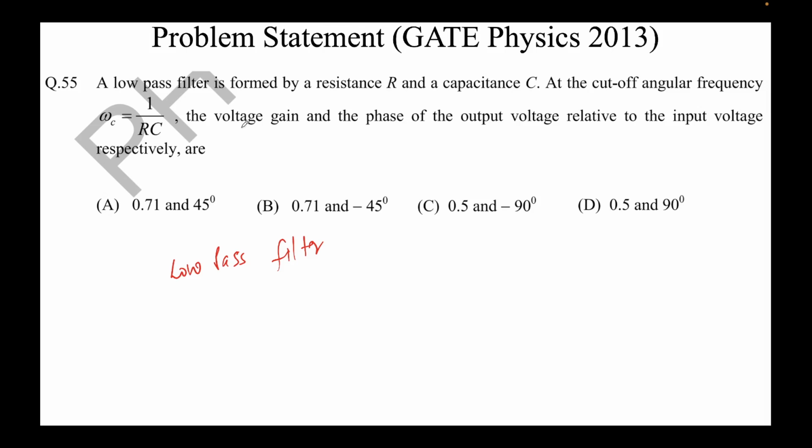All right, so a low pass filter, as the name suggests, it will allow low frequencies to pass through. Okay, what this means? So it means something like this.